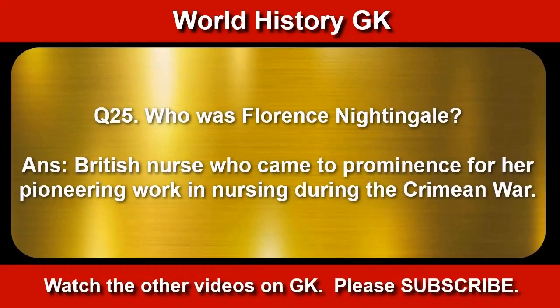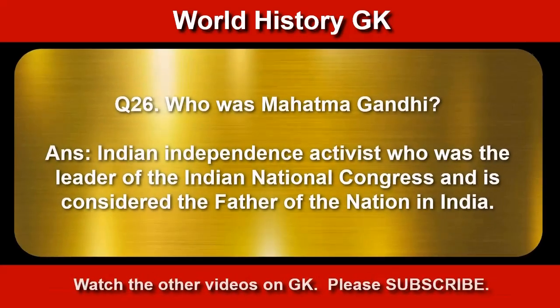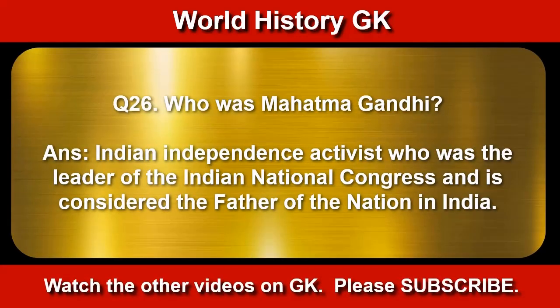Who was Florence Nightingale? A British nurse who came to prominence for her pioneering work in nursing during the Crimean War. Who was Mahatma Gandhi? Indian independence activist who was the leader of the Indian National Congress and is considered the father of the nation of India.